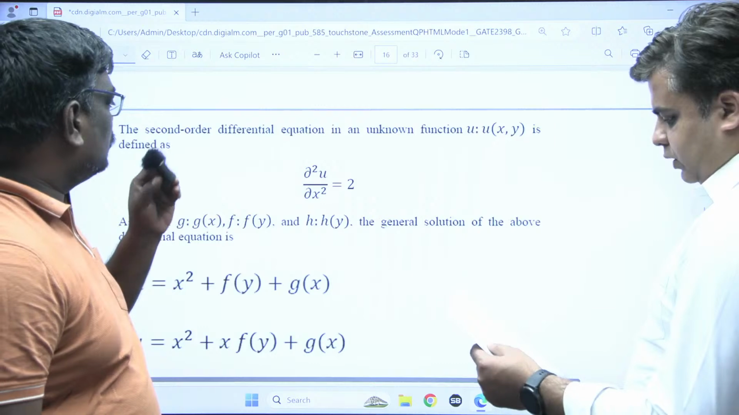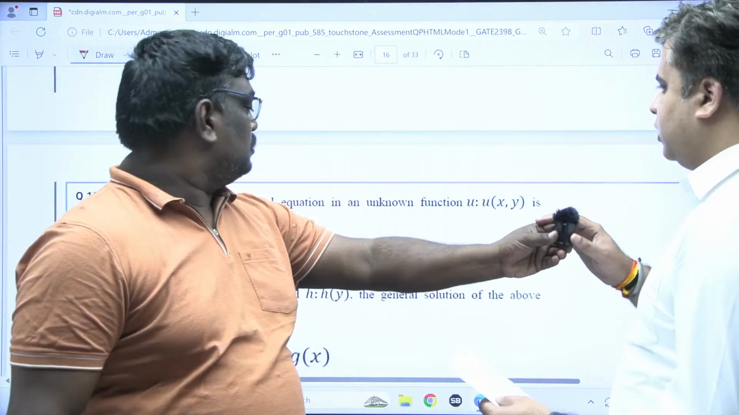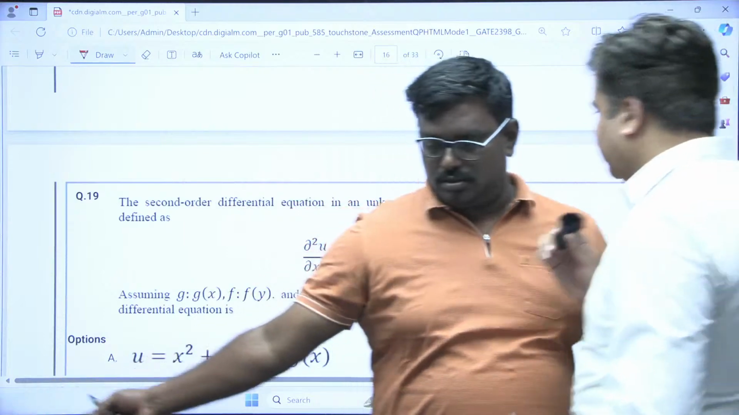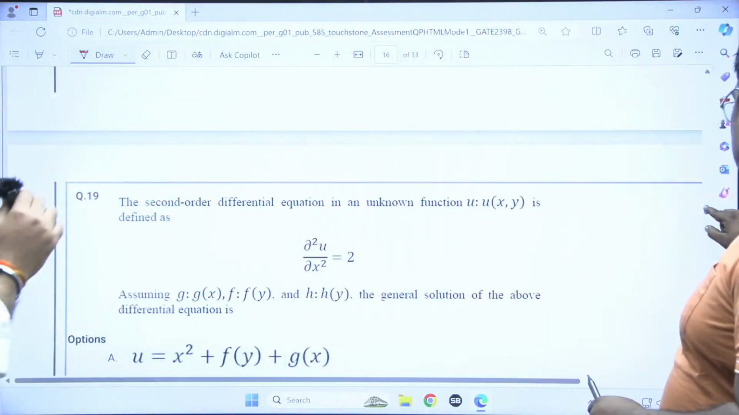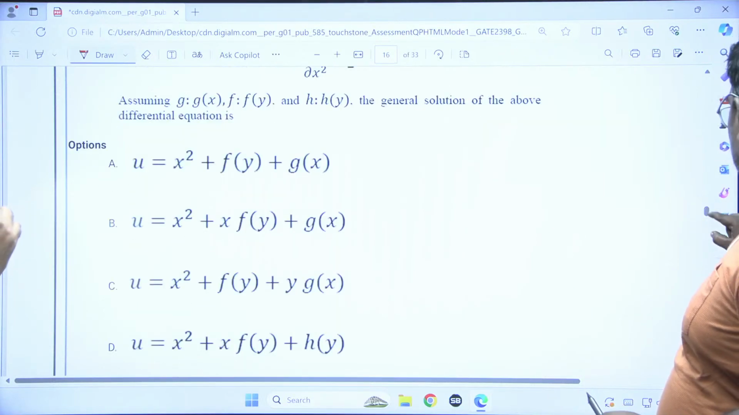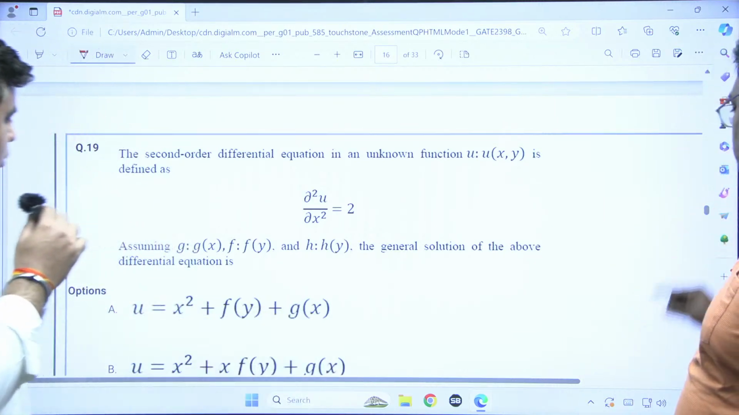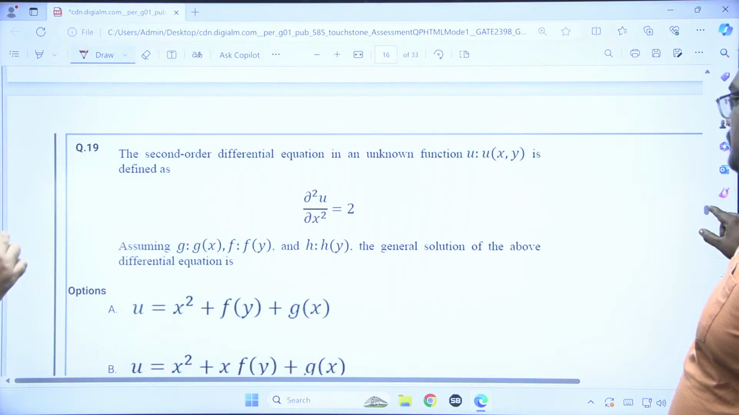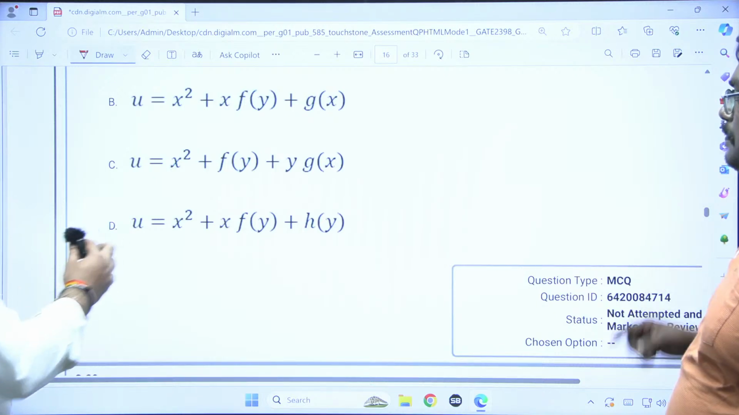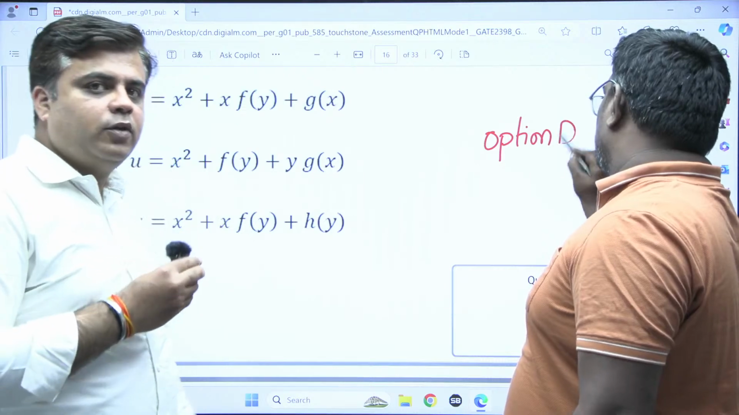Sir, do you have this question? 19, yeah. Option D is correct for this question, sir. Sir, you can read the question. Yeah. So this is the question which says that a second order differential equation is given for an unknown function U of x, y. So del 2 u by del x square is equal to 2. Assuming g of x, f of y, and h of y, the general solution of the above differential equation is. So for this question, option D is the correct option. Students, you can check this. Okay. Option D is correct.